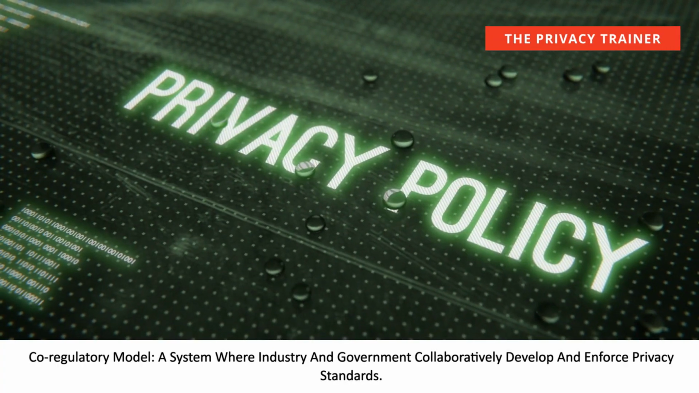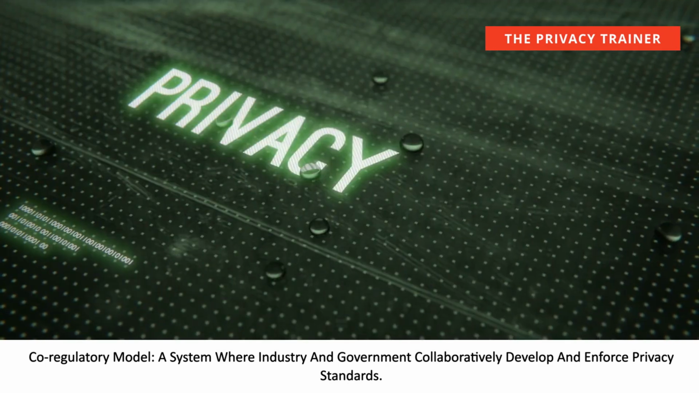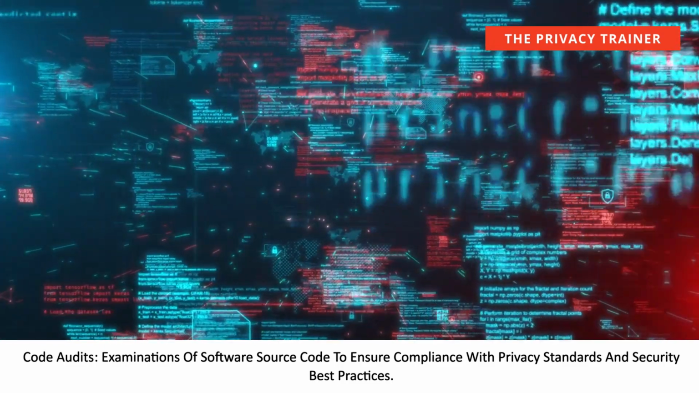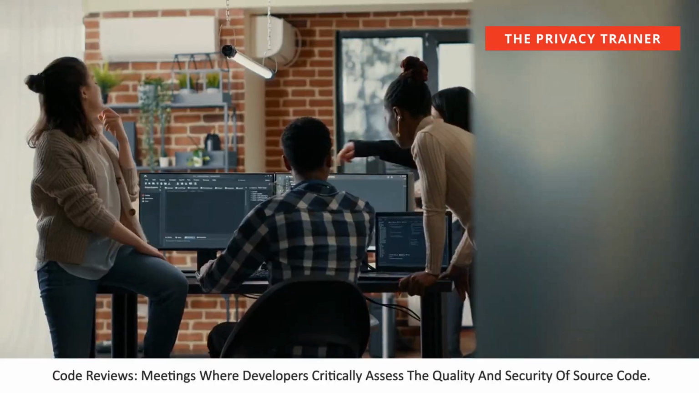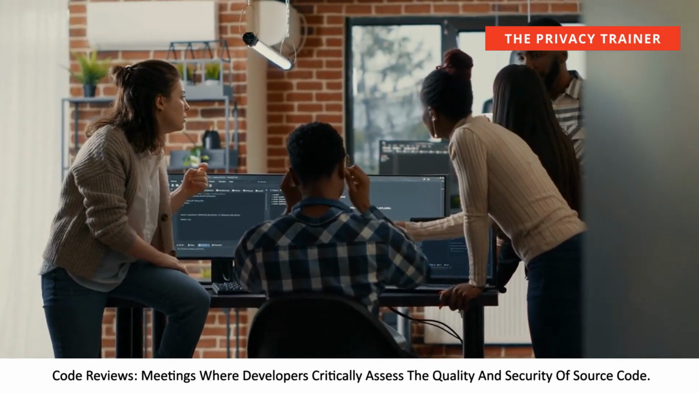Co-regulatory model, a system where industry and government collaboratively develop and enforce privacy standards. Code audits, examinations of software source code to ensure compliance with privacy standards and security best practices. Code reviews, meetings where developers critically assess the quality and security of source code.